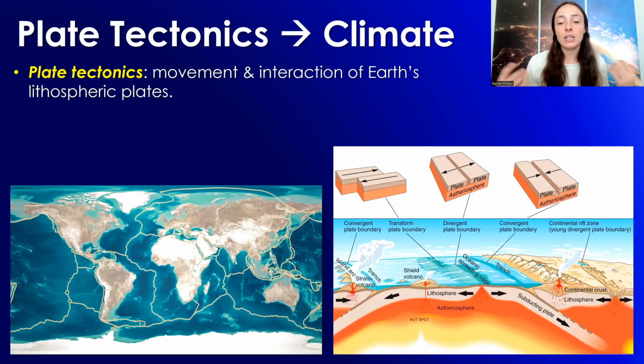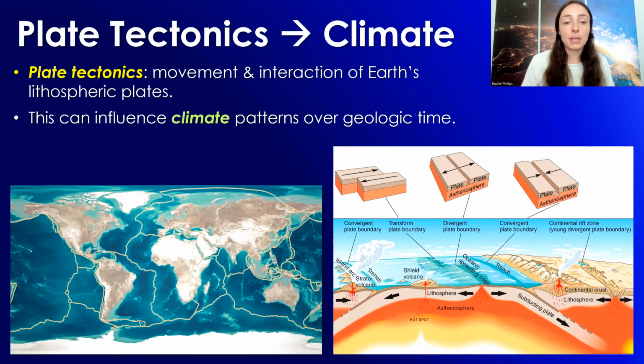Sometimes they pull apart, and where plates pull apart from each other, they form rift zones, which often form ocean basins and lead to what's called mid-ocean ridges, where new crust material comes out. So crust material is getting subducted into the mantle and recycled back into being mantle material and produced again at mid-ocean ridges, and it's this whole cycling of mostly oceanic crust. The continental crust doesn't really subduct, but this cycling is plate tectonics, and plate tectonics can greatly influence climate over